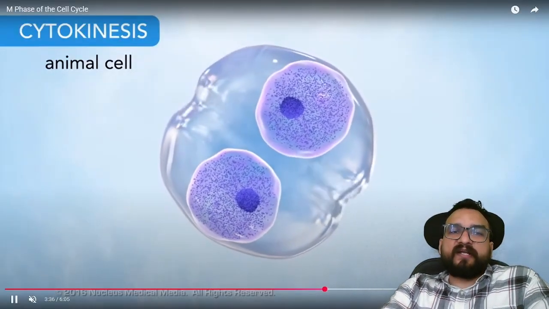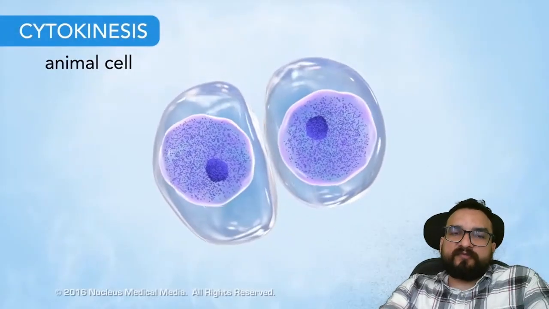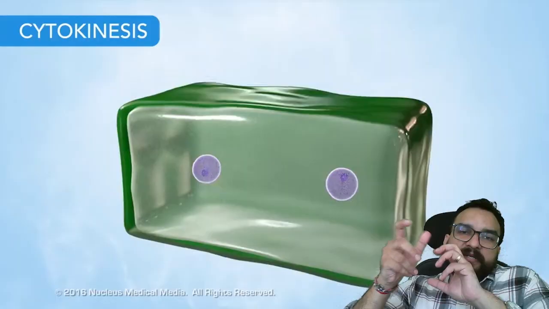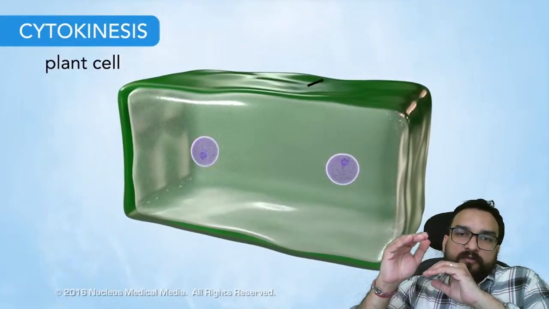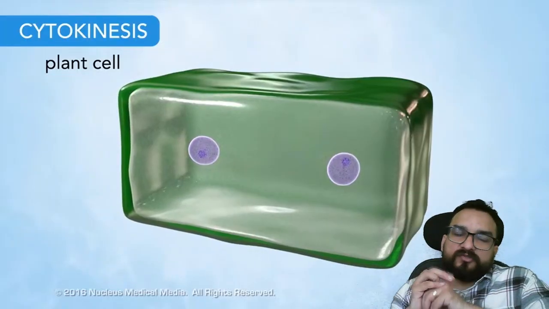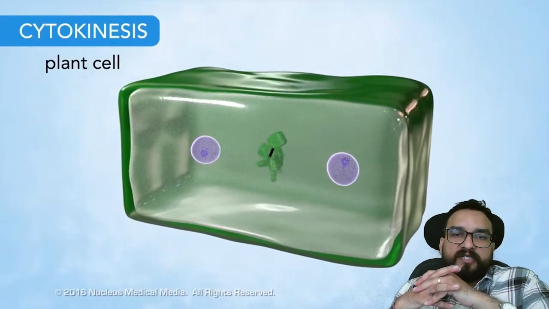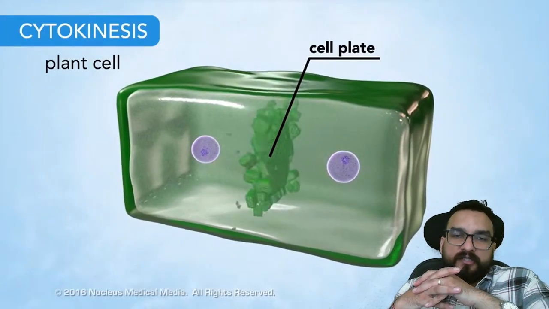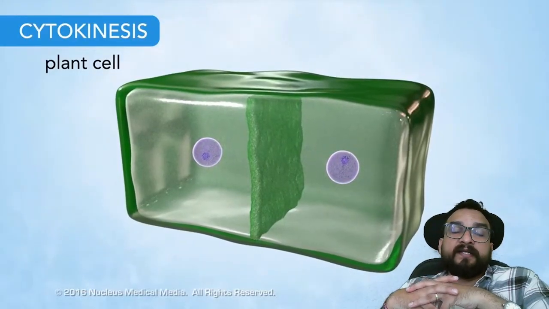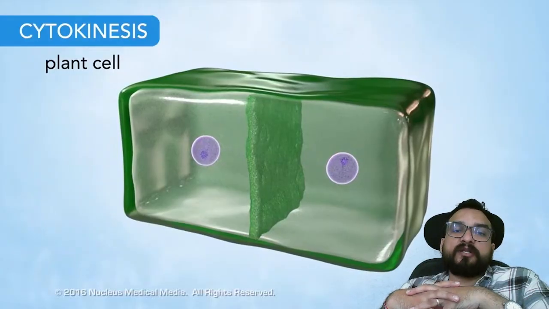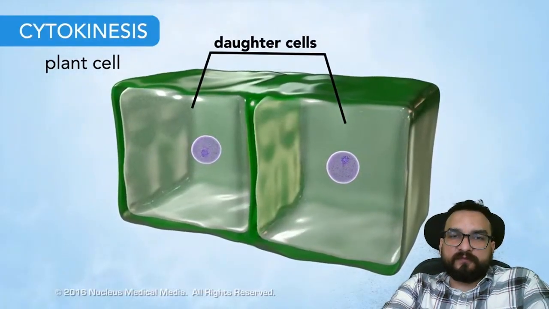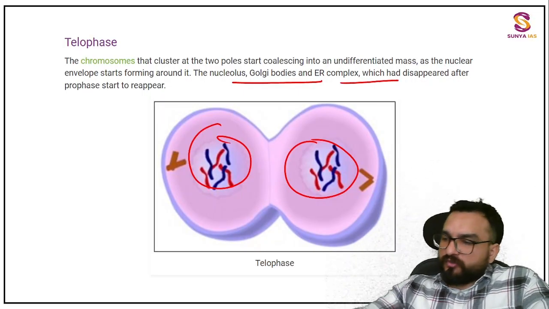Now over here you will be finding the cytokinesis. In animal cells you will be finding there is a cleavage furrow. Why? Because there is only a membrane, no cell wall. But in plant cells you will be finding plate formation happening. Just try to see the plate formation. We call it the cell plate. This cell plate will be forming, which helps. Where does it come from? Golgi bodies, endoplasmic reticulum function over there, right? Then two daughter nuclei will be formed. So I hope you have understood this in a better way.